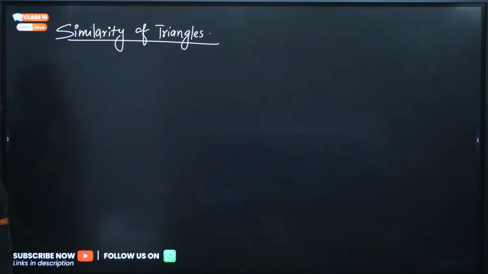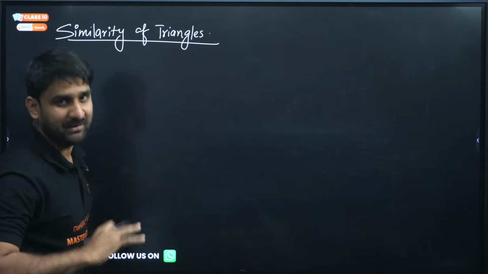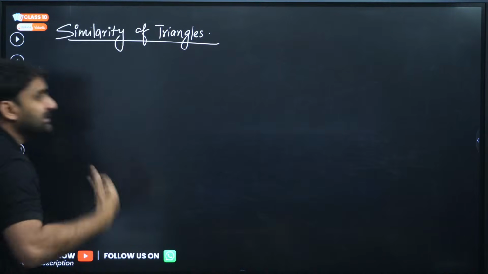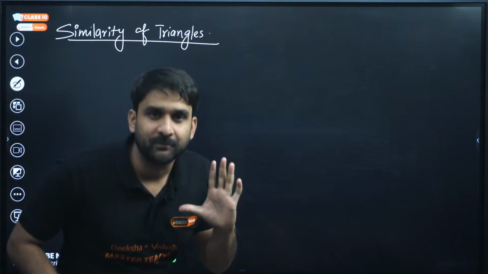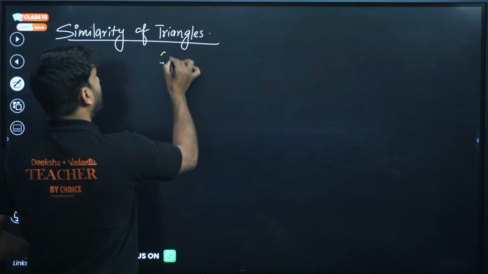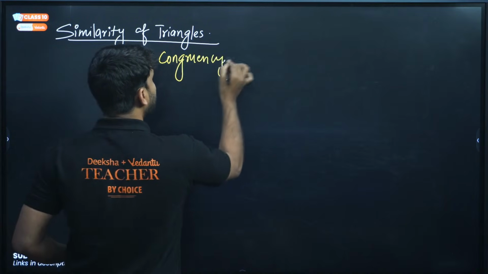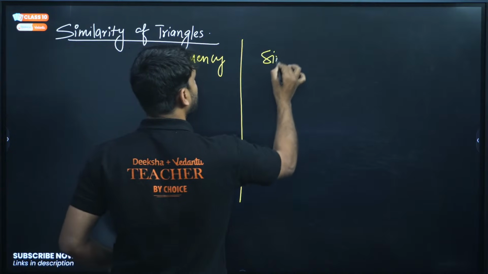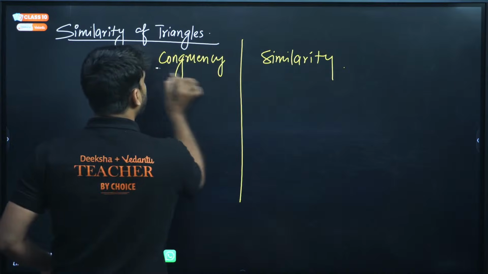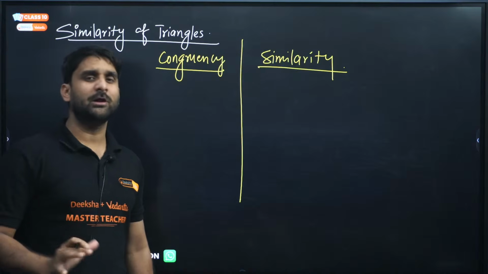If I talk about similar triangles, what does it mean by similar triangles? My dear, in geometry, when we talk about triangles, two words come up: congruency and similarity. Let me clear your doubts.